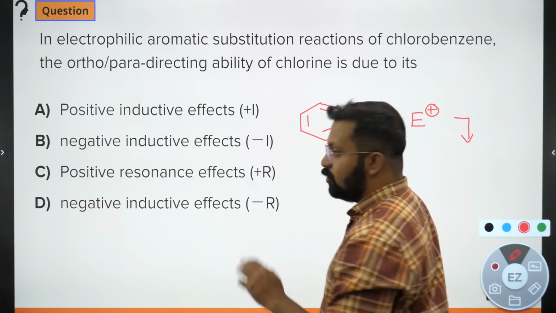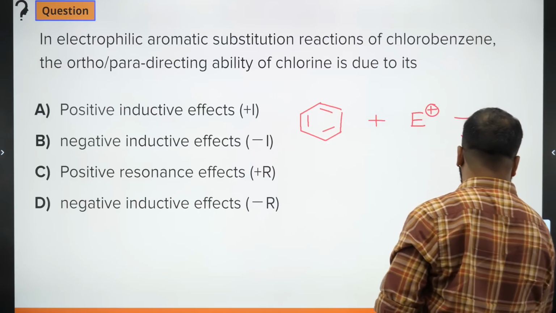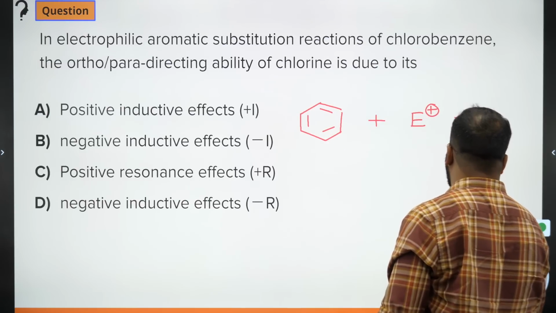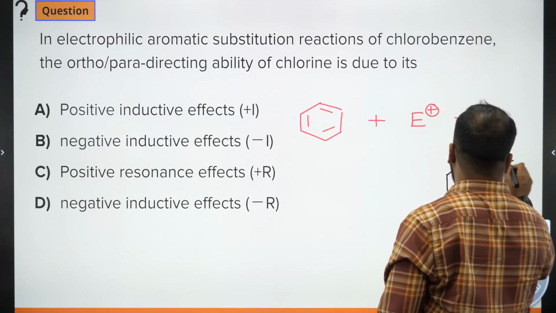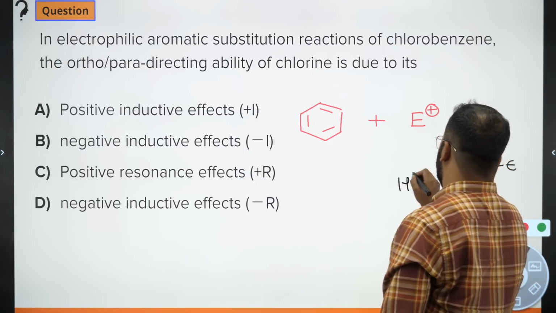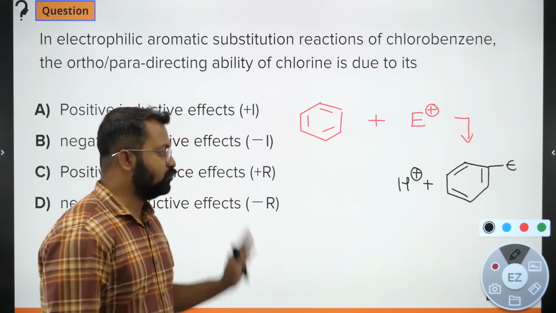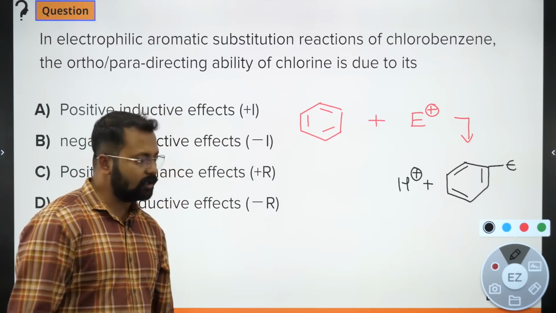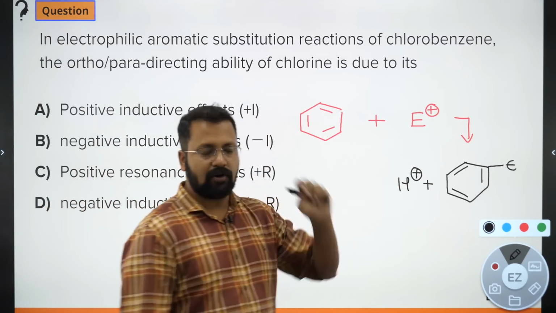The molecule would not want to lose aromaticity, so the outcome would be something like this. You have substituted an H plus with an electrophile.